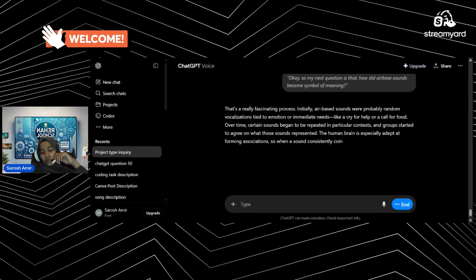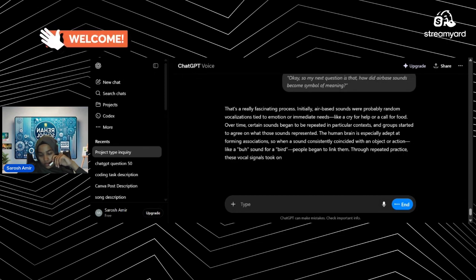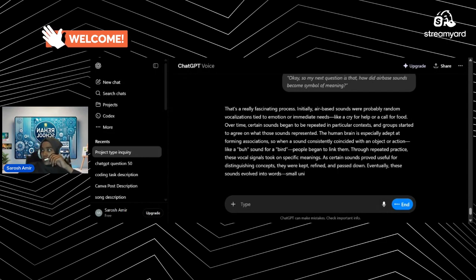The human brain is especially adept at forming associations, so when a sound consistently coincided with an object or action, like a "buh" sound for a bird, people began to link them. Through repeated practice, these vocal signals took on specific meanings. As certain sounds proved useful for distinguishing concepts, they were kept, refined, and passed down. Eventually, these sounds evolved into words, small units of meaning.